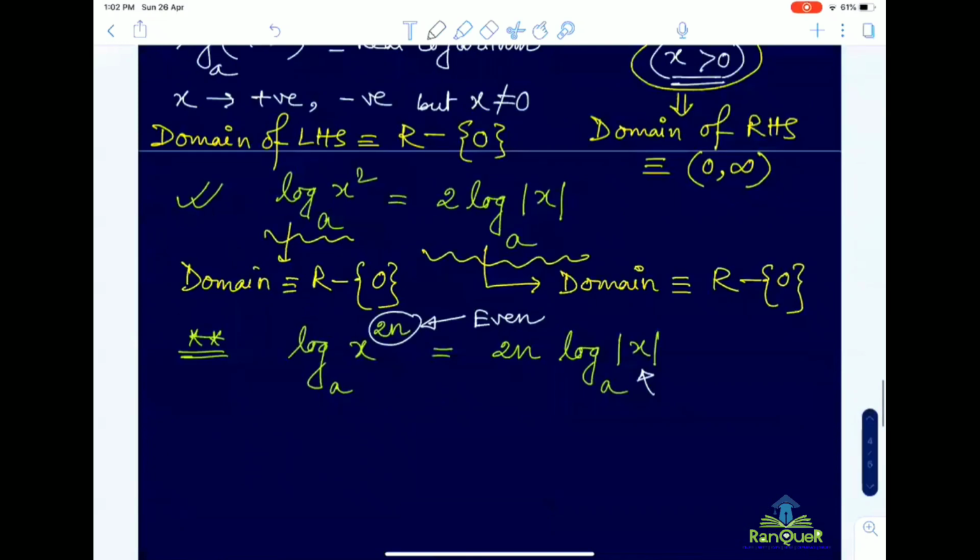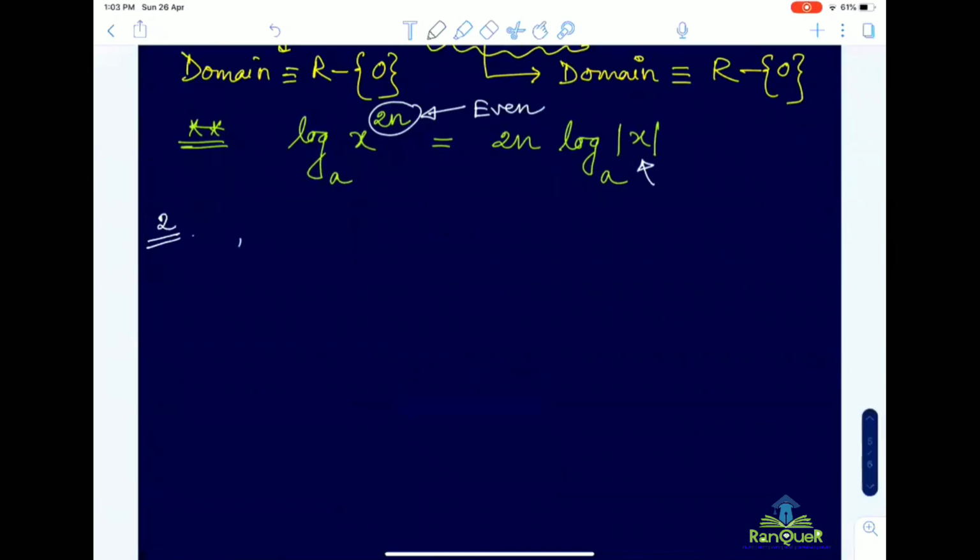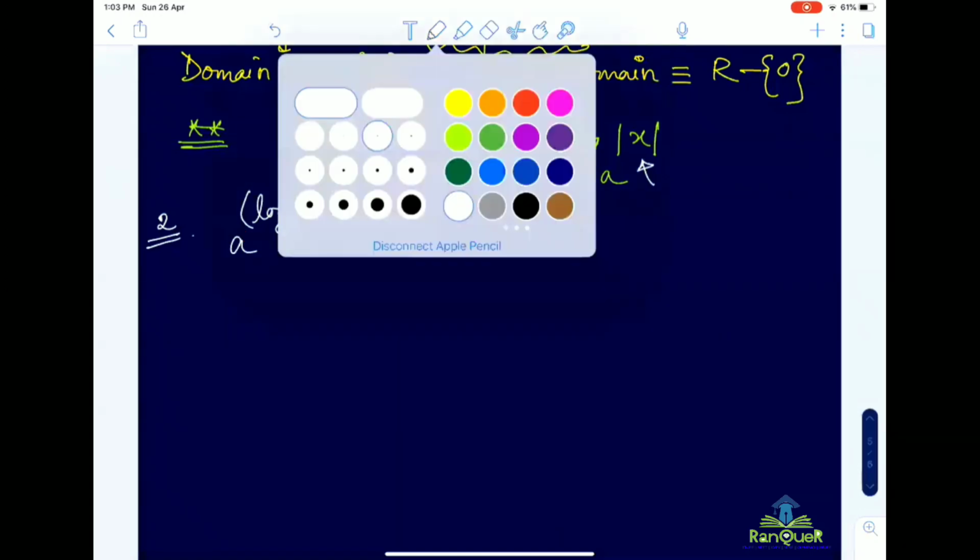The second property is that a to the power log x base a is equal to x. Remember, log x base a is in the exponent of a. Let us understand this.